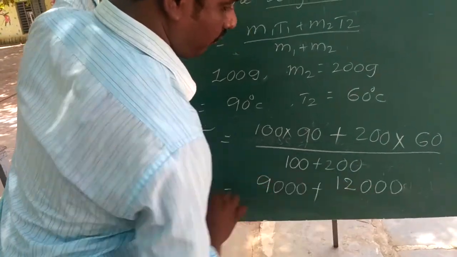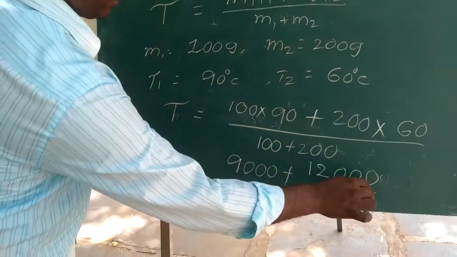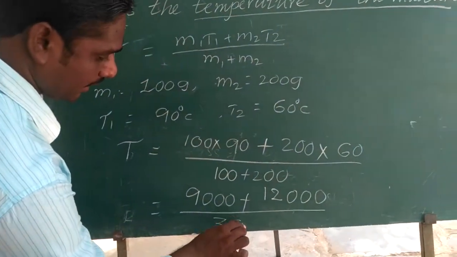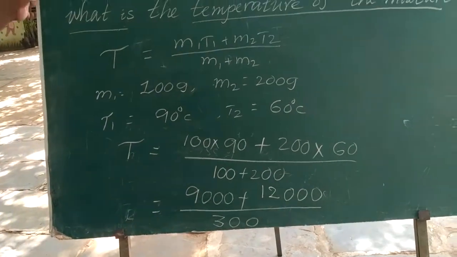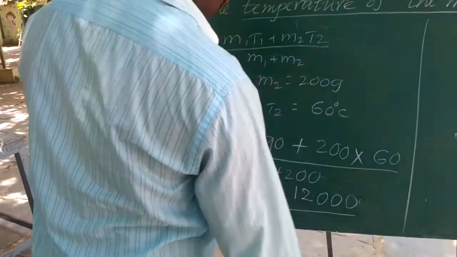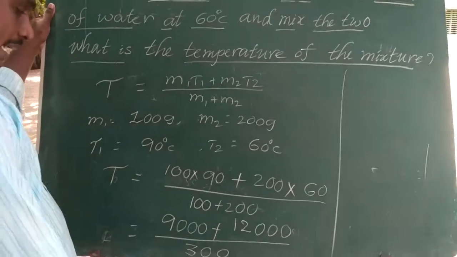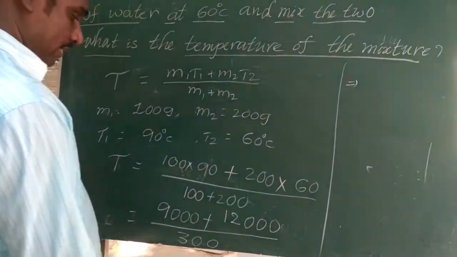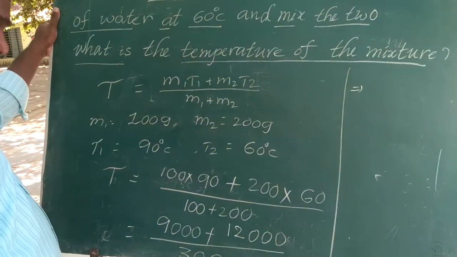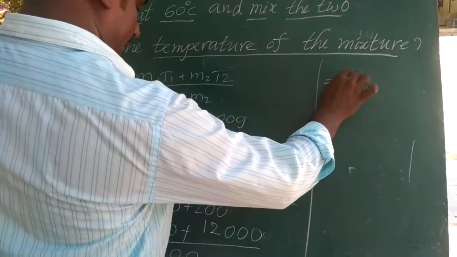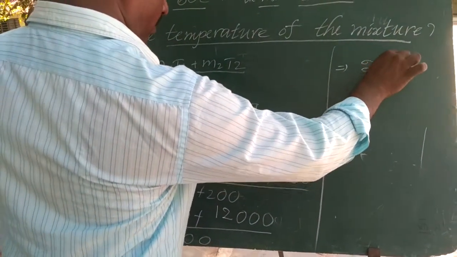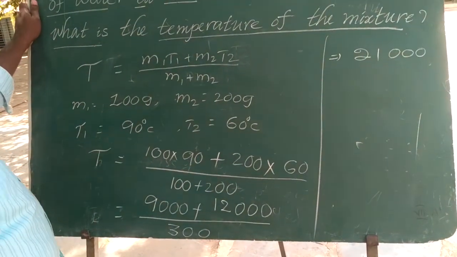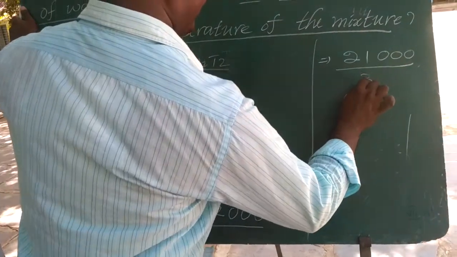12,000, divided by 100 plus 200, which is 300. Adding 9,000 plus 12,000, we get 21,000 divided by 300.